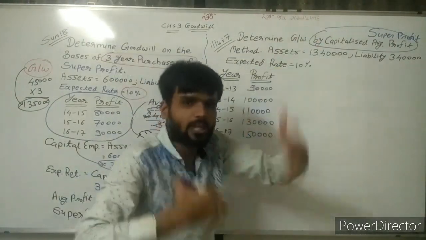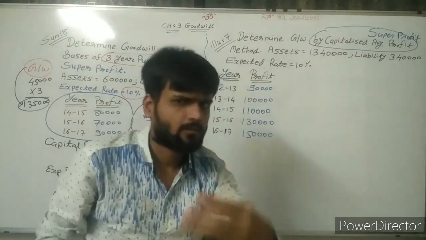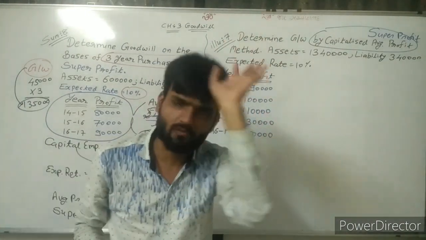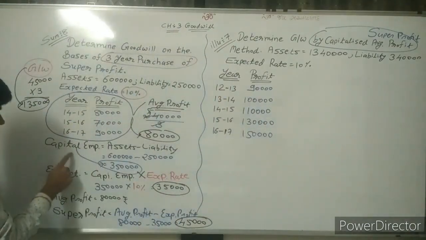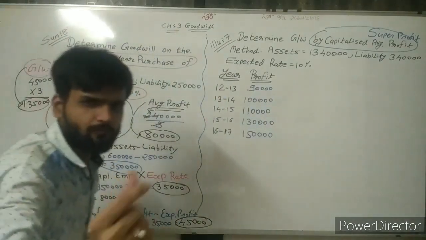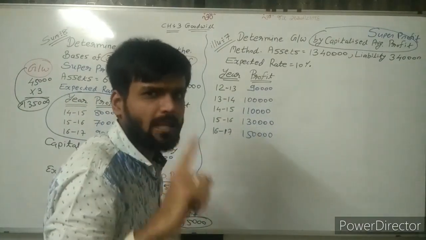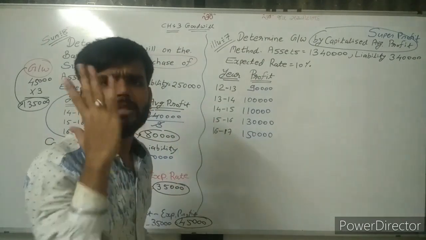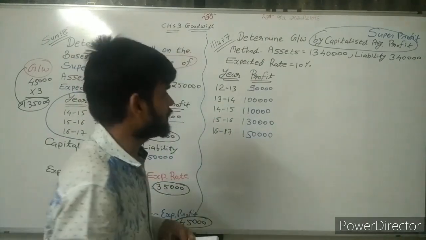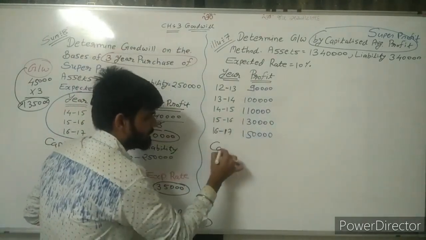Now capitalization, how can we find it? That we are doing later. First of all, calculate super profit. Then after that it is possible. So what is my first step? First of all, capital employed. Find very quickly capital employed. Now I am not writing any formula, directly doing calculation.